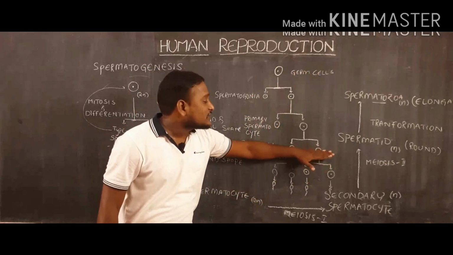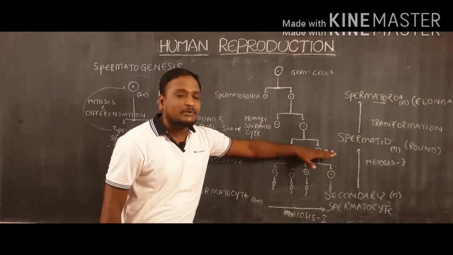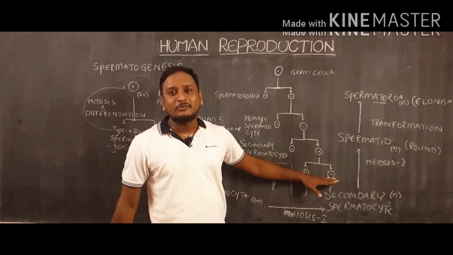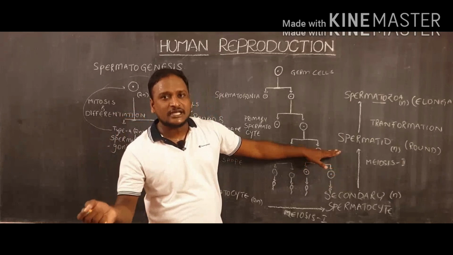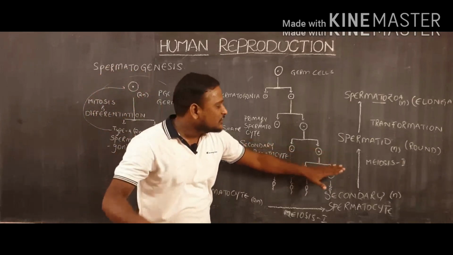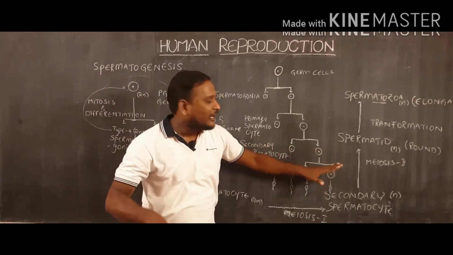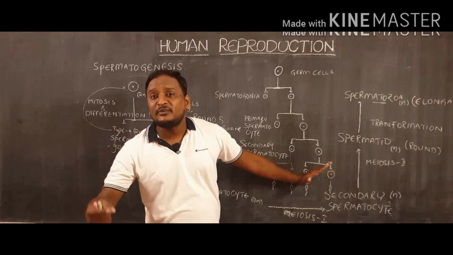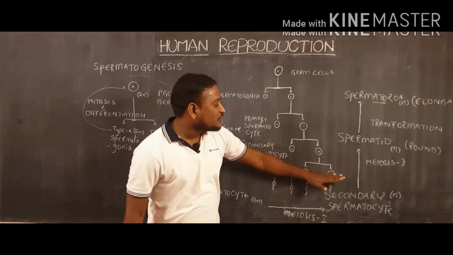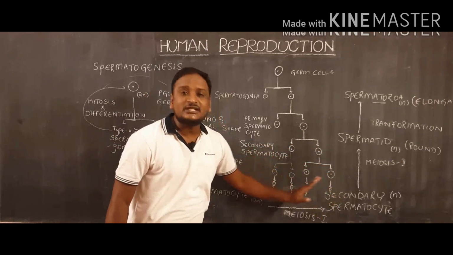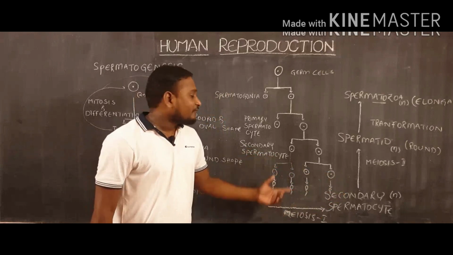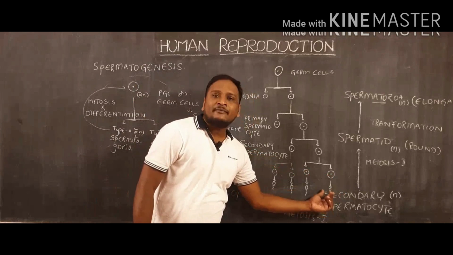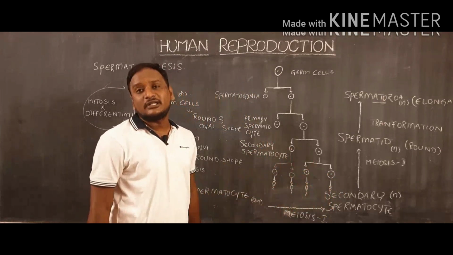That's why these secondary spermatocytes, while converting into spermatids, have no change in chromosome number. That means secondary spermatocytes are haploid in nature. Spermatids are also haploid in nature. And again, they won't conduct any division in spermatids, but transformation or differentiation will take place. So what will happen? Spermatids will change into spermatozoa. And since spermatids are changing into spermatozoa, the spermatozoa are also haploid in nature.